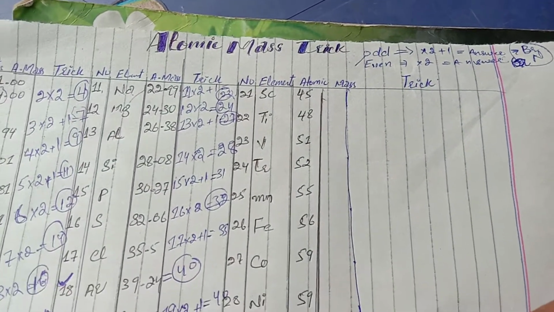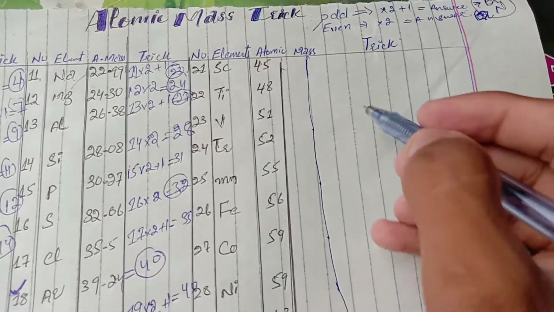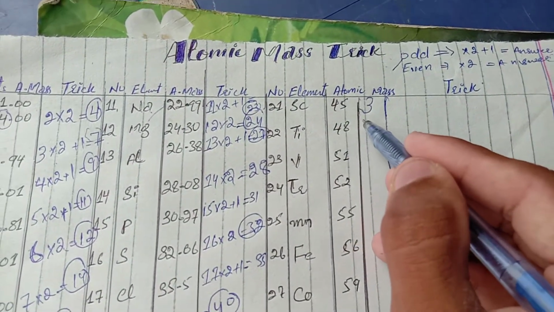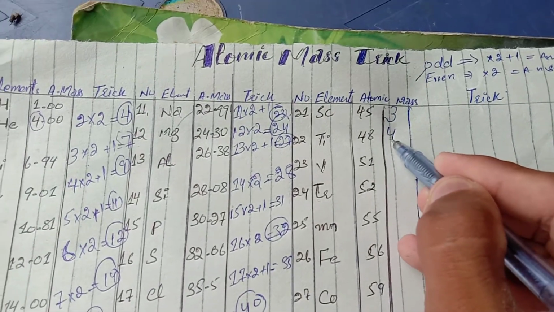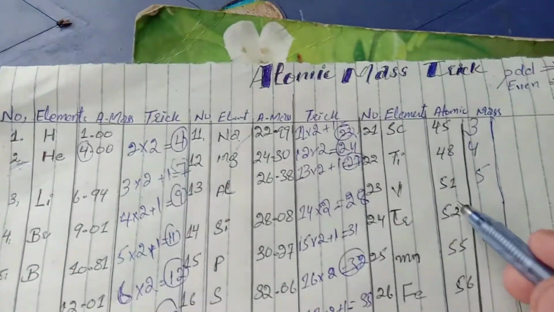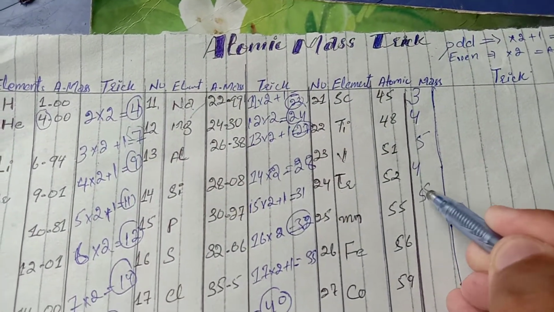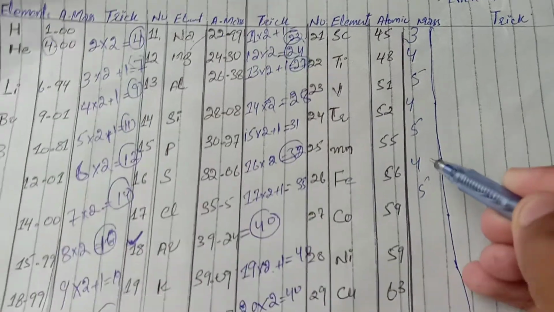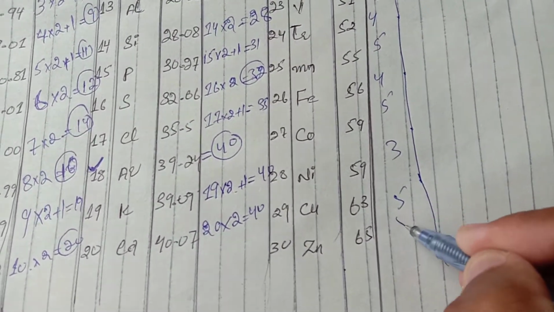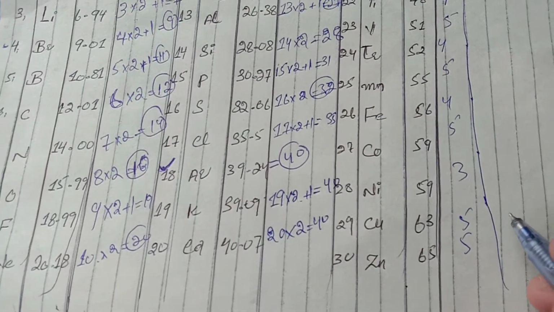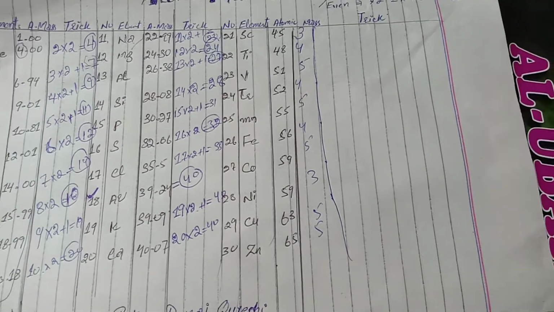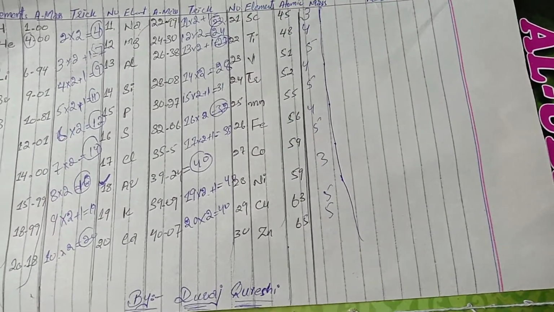For this purpose, in front of scandium you put 3, in front of titanium you put 4, again you put 5, again 4, again 5, again 4, again 5, again 3, and again 5. You just memorize these numbers. Without adding these numbers, you cannot find the atomic mass of these elements.